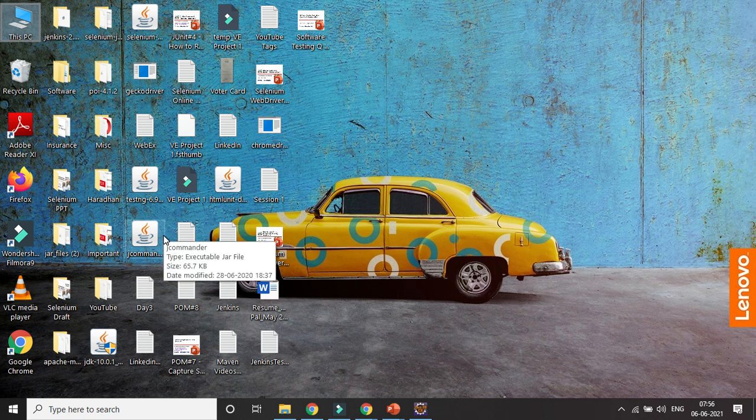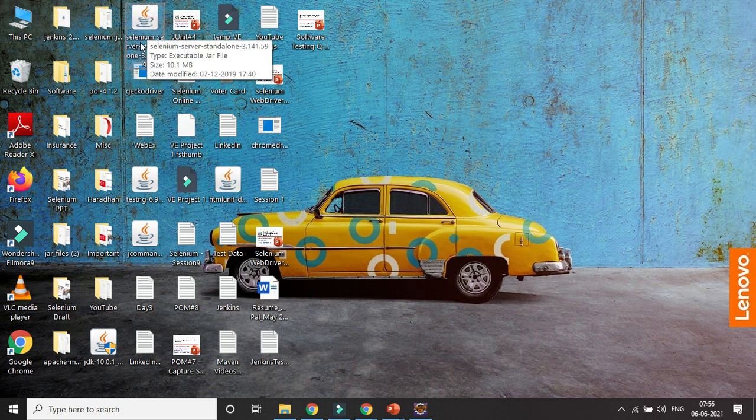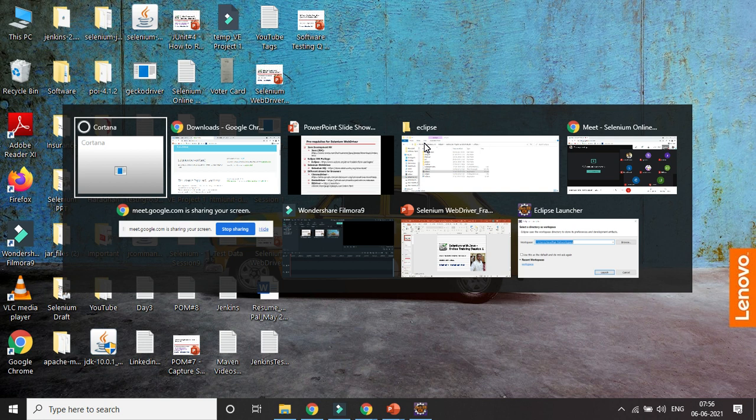This is the jar file. It looks like the Selenium standalone server file. You can save it on your desktop or any of the drives. After that,